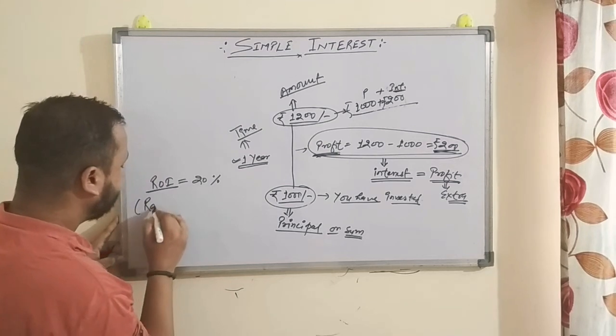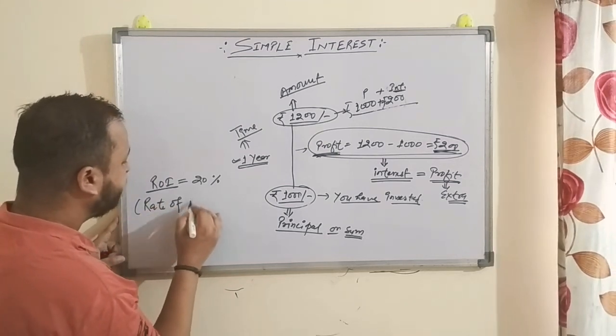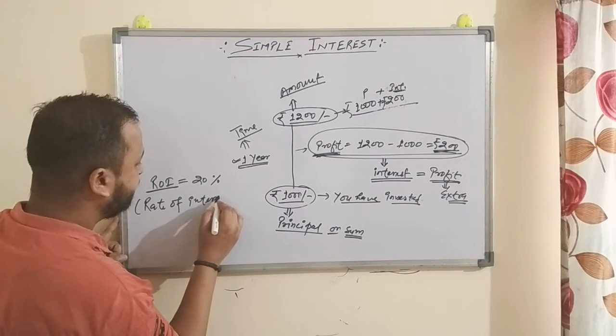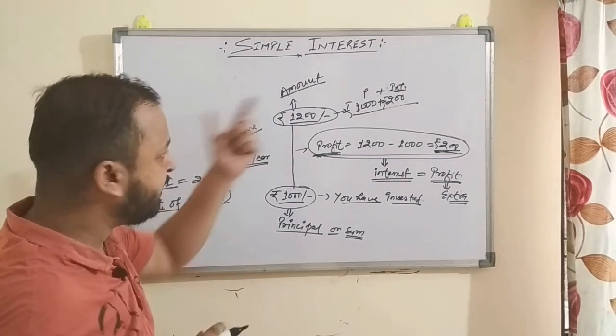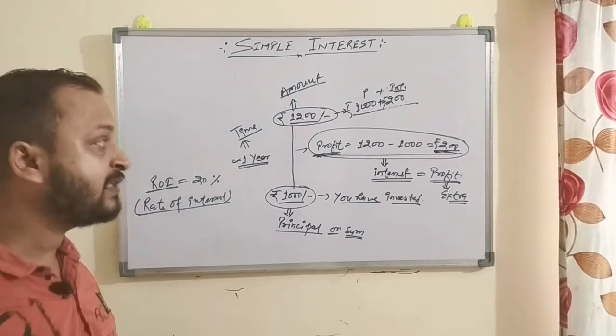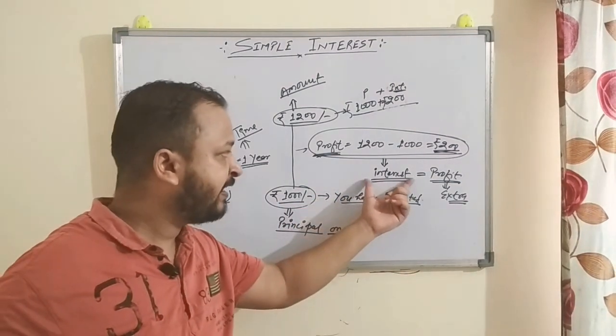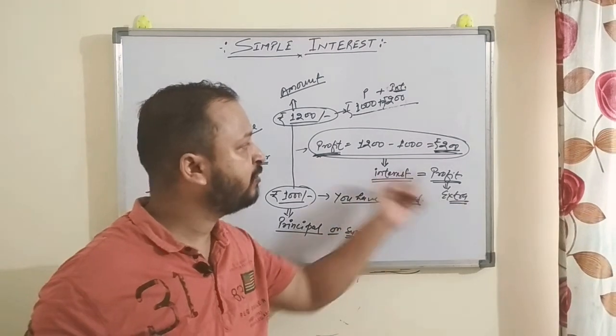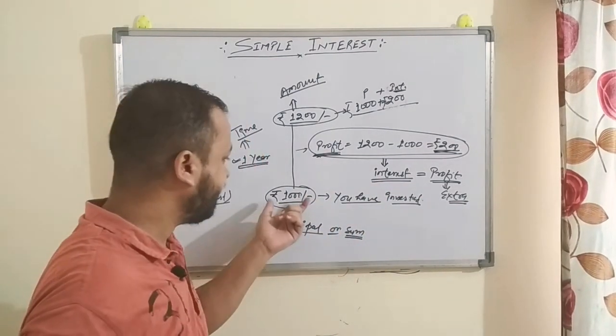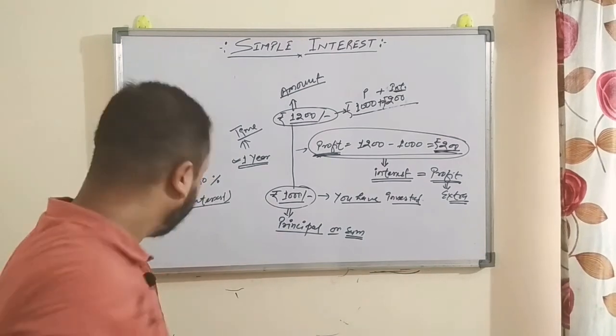ROI means rate of interest. So the basic thing is that whatever the interest is, it is profit, the extra thing you are getting after investing this amount.